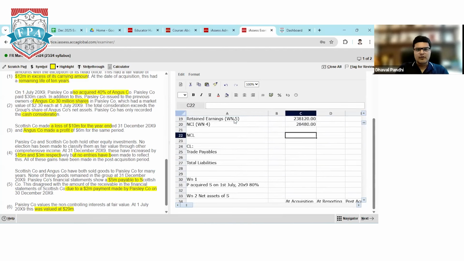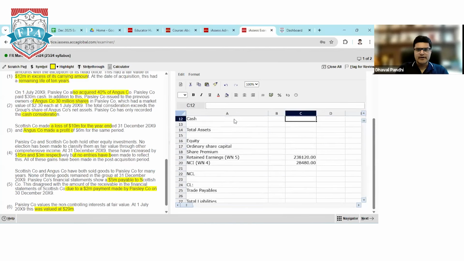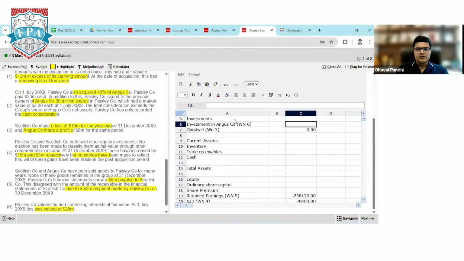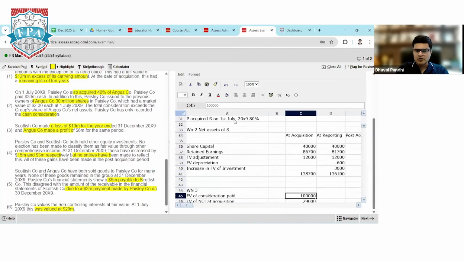So we are done with working note 4 and working note 5. I just have to make working note number 6, which is the investment in Angus, the associate company.